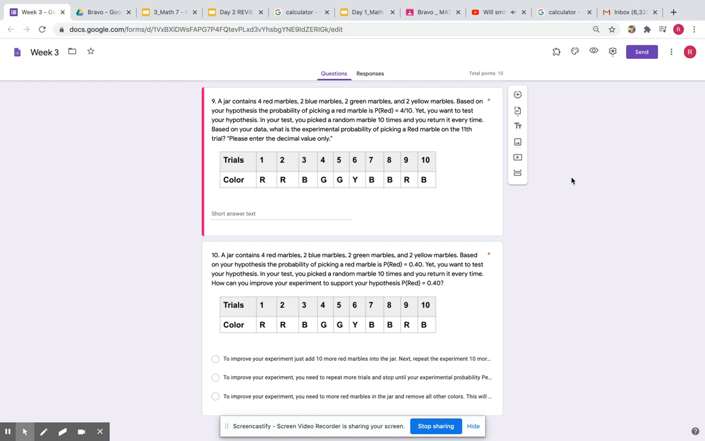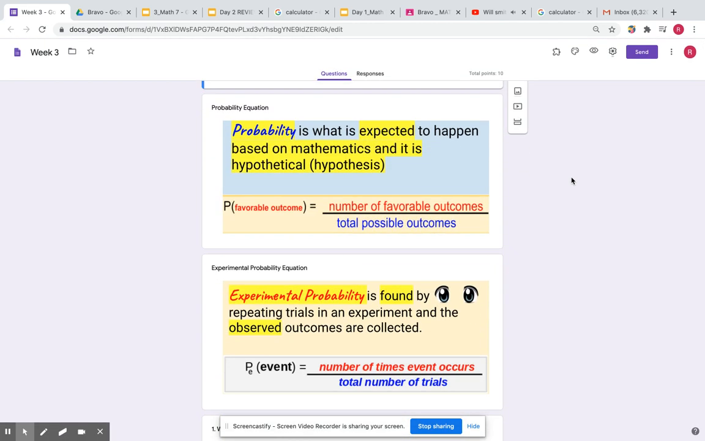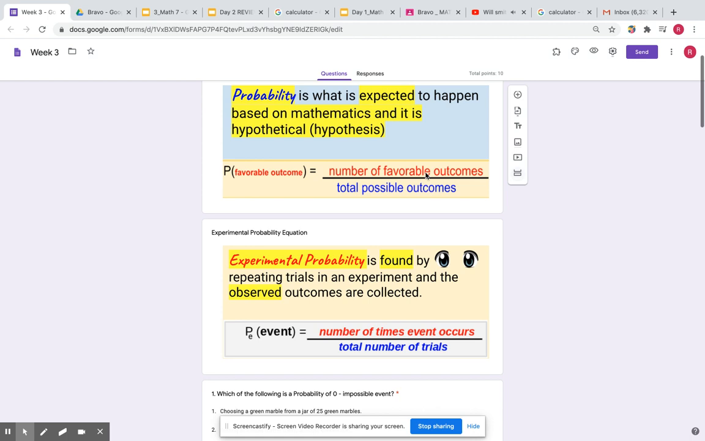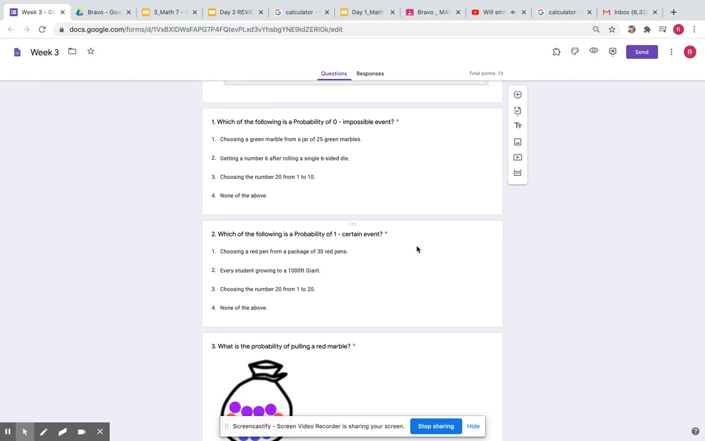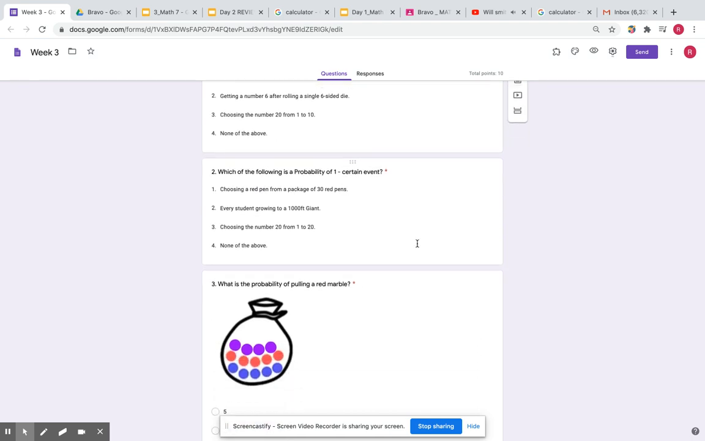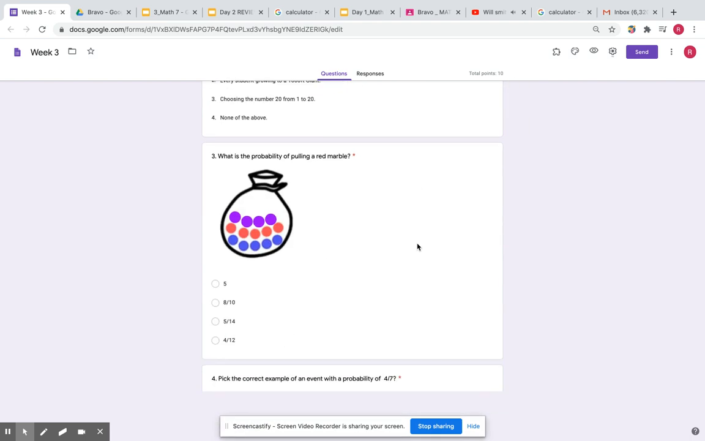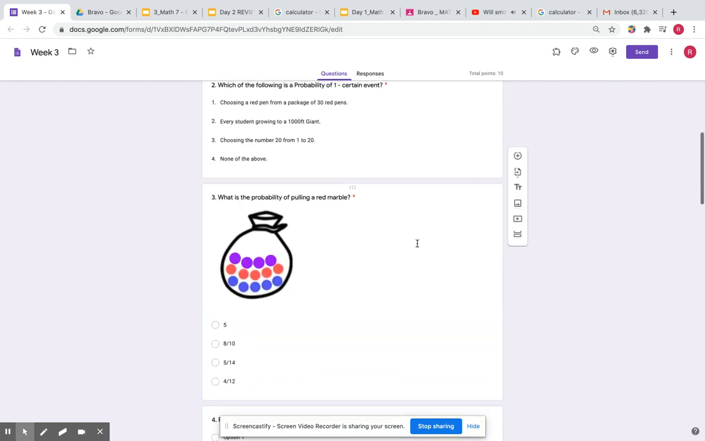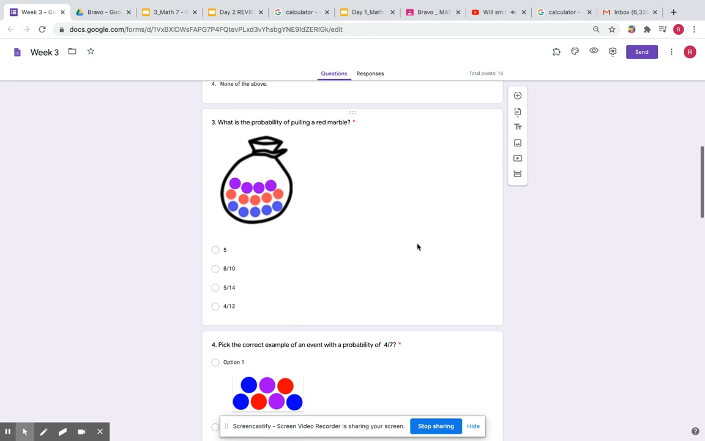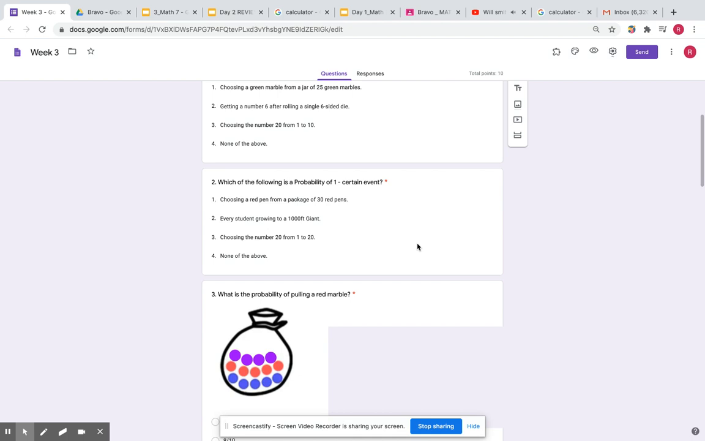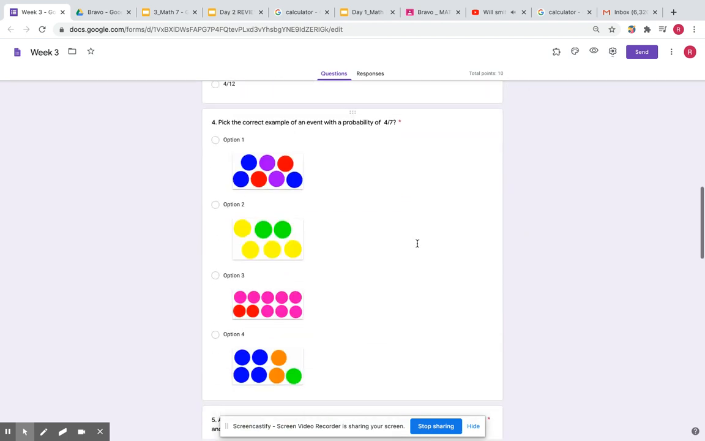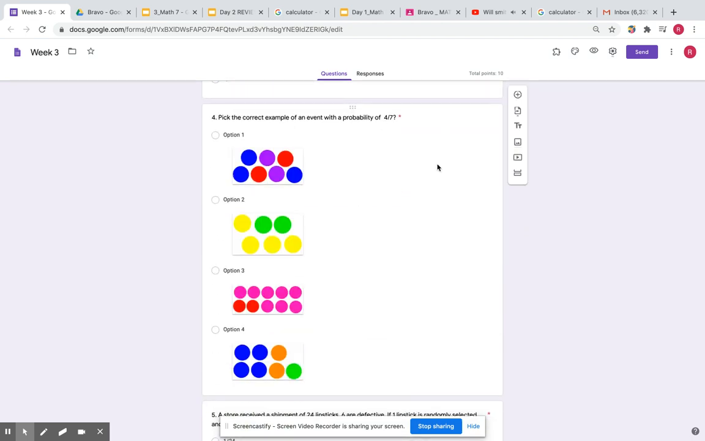I'm gonna go over your homework really quick. So I did paste both the pictures for the equations. Just be careful which one you use. You should be fine even if you mix them. Anyways, question 1 and question 2, those are old material. That's probability of 0 and probability of 1. Just be careful on the multiple choice. Read them carefully. Number 3, that's the old probability equation. That's the regular one. Number 4, that's old probability. You have to understand the equation to actually pick the correct image.